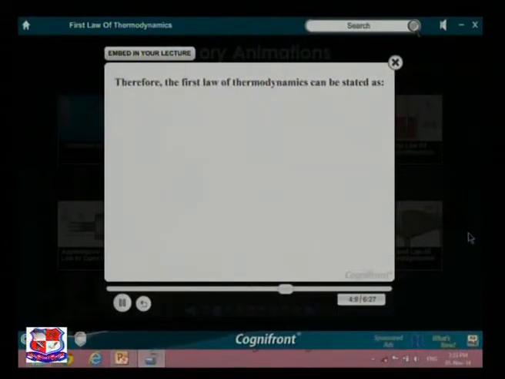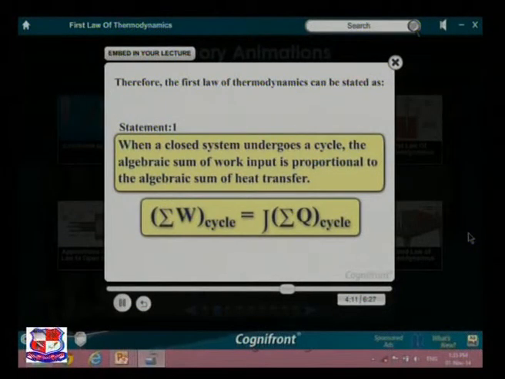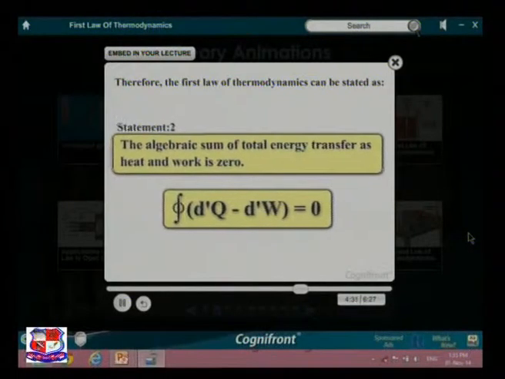Therefore, the first law of thermodynamics can be stated as: 1. When a closed system undergoes a cycle, the algebraic sum of work input is proportional to the algebraic sum of heat transfer. 2.